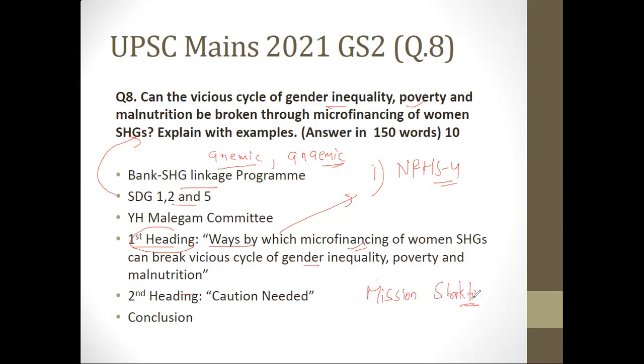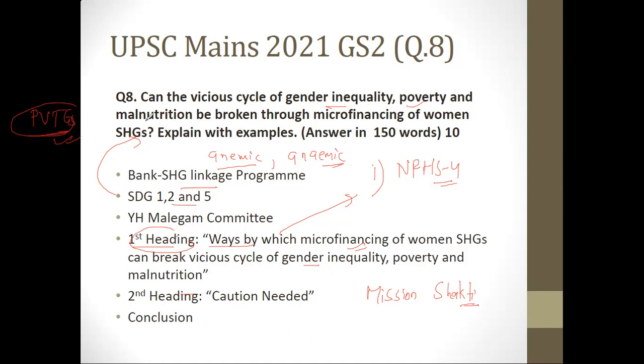And it has played a crucial role in improving socioeconomic indicators. And in those socioeconomic indicators, nutritional security is also one of the aspects of tribal women. So Mission Shakti, if you have prepared for prelims, you do know PVTGs, particularly vulnerable tribal groups, the maximum of which we have in Odisha. So this Mission Shakti is also launched for the tribal women and the SHGs they are part of. And this Mission Shakti has played a crucial role in improving socioeconomic indicators, including nutritional security of tribal women, by financial empowerment of women SHGs.